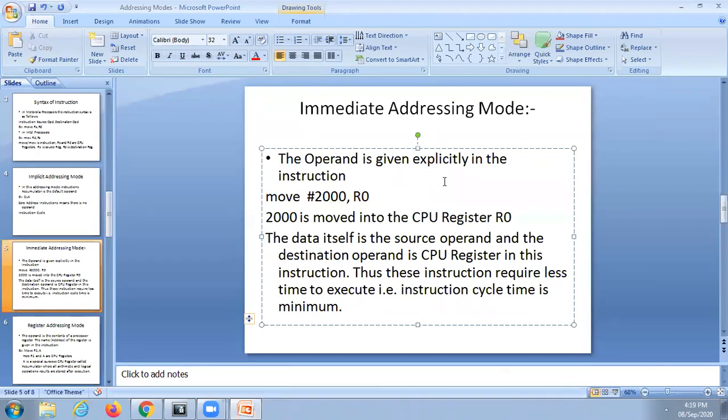Any doubt in these two, implicit and immediate? Is it clear or do you have any doubts? If you have any doubts till this step, you can ask. I will clarify.